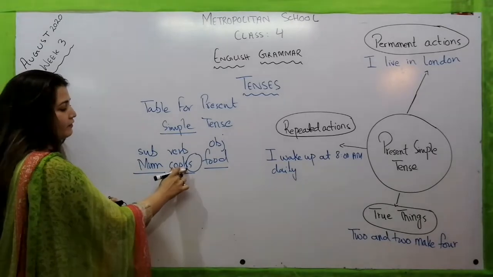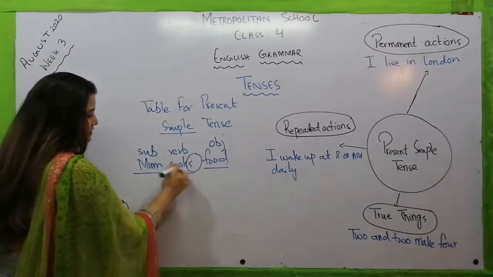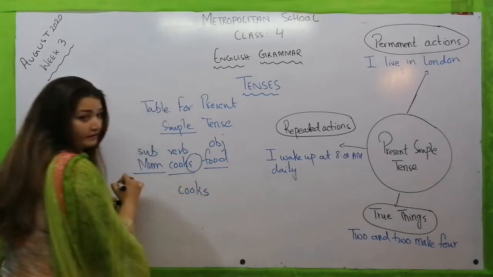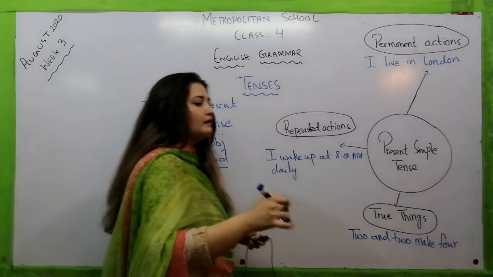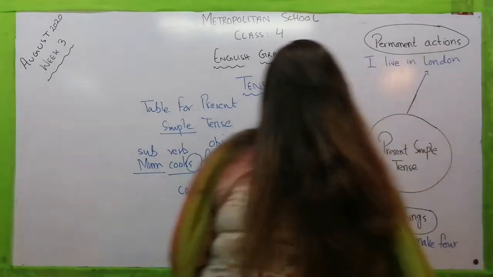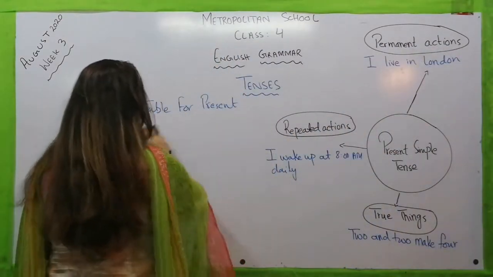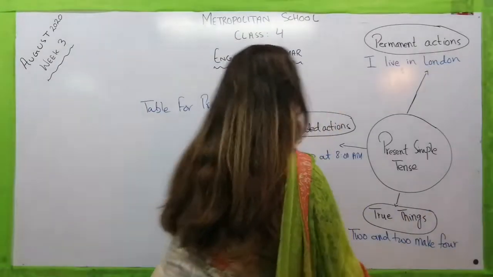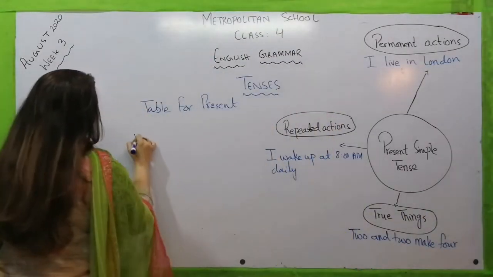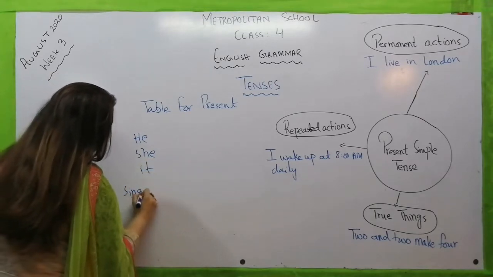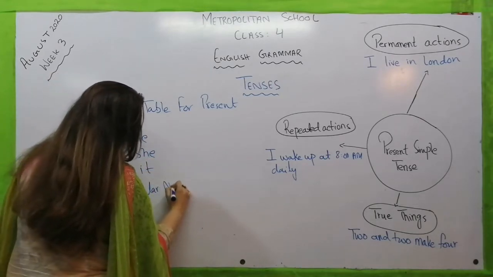Why have we added s here? Because it's a simple verb, cook, but we have added an s here. Why? What is the concept? Let me tell you that whenever we talk about any singular noun or he, she, it, or any singular noun.